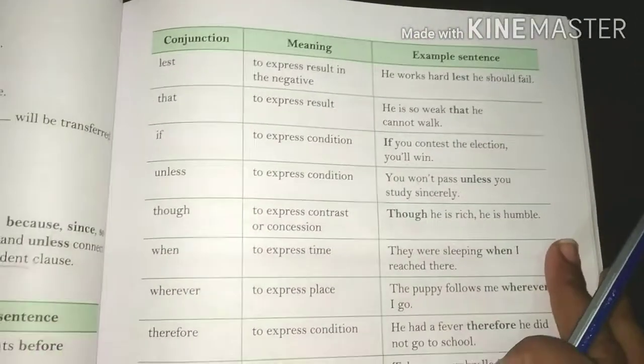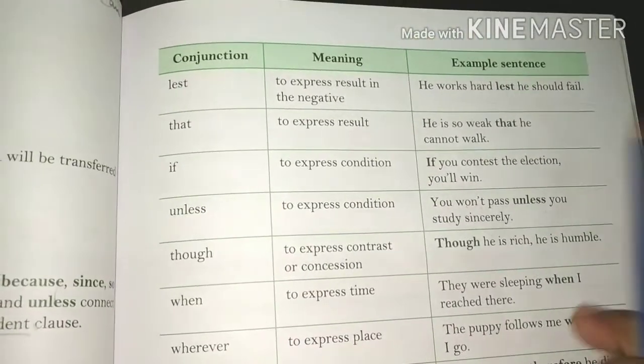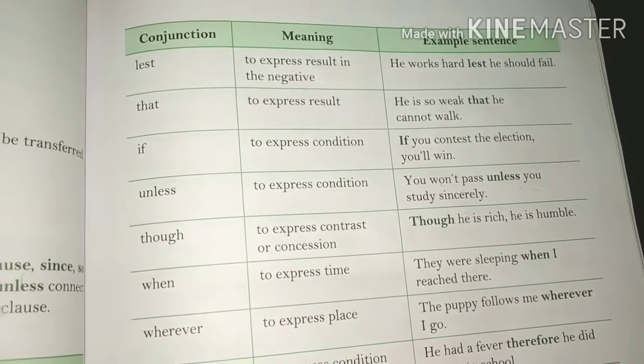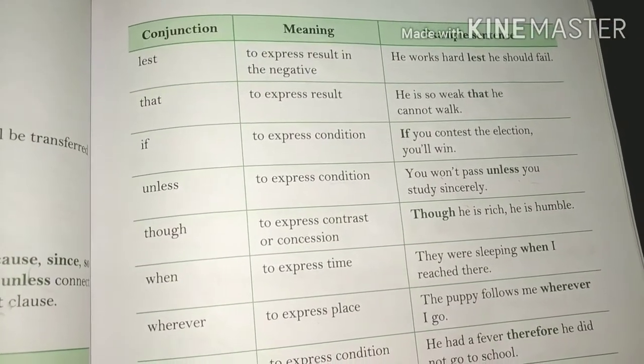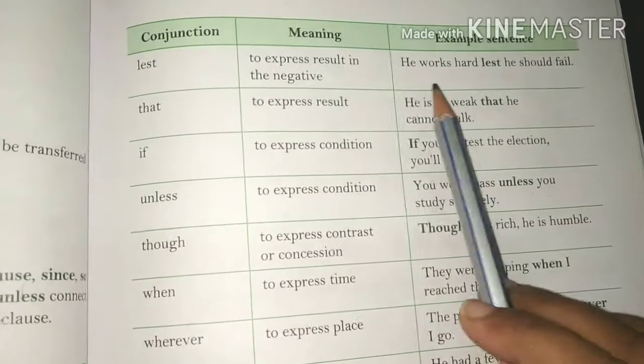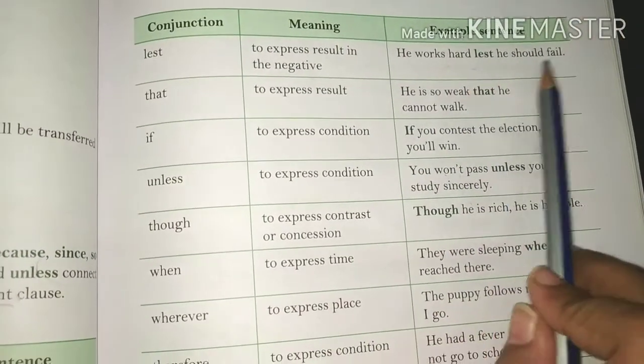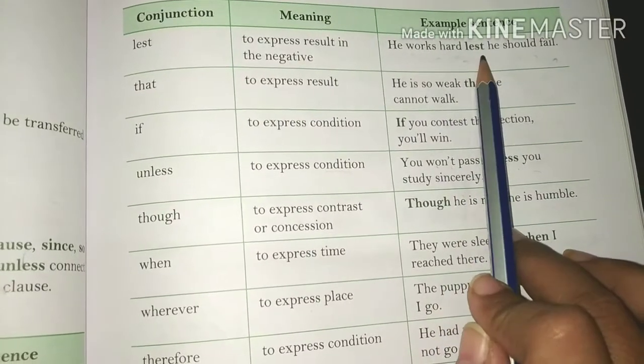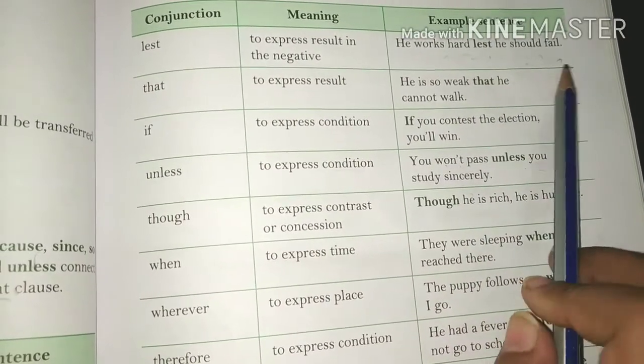Next one is lest, to express result in the negative sense. To express the result in negative, like: he works hard lest he should fail. He works hard lest he should fail.